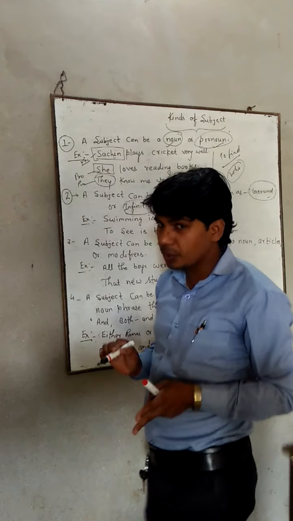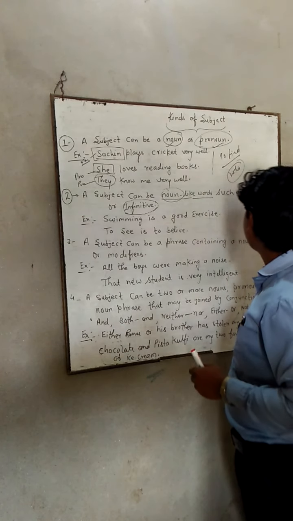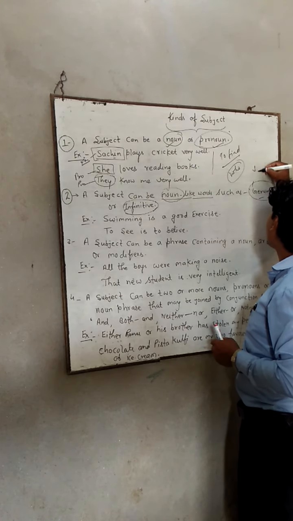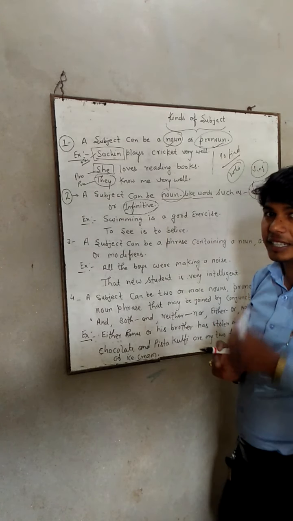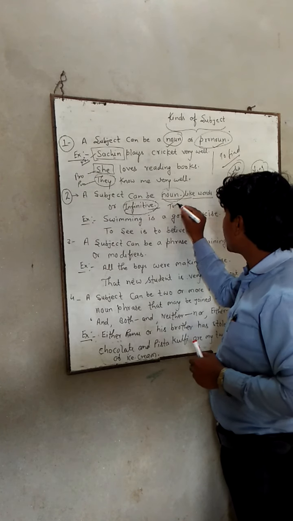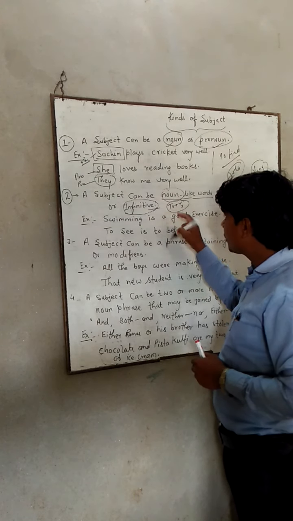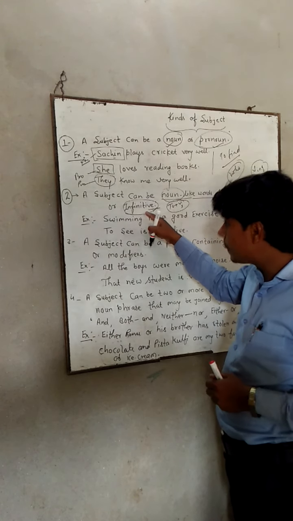What is a gerund? A gerund is the ing form of the verb, and an infinitive is to plus v1. The to plus first form of the verb is known as an infinitive.